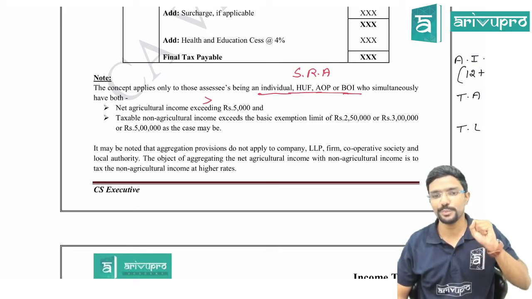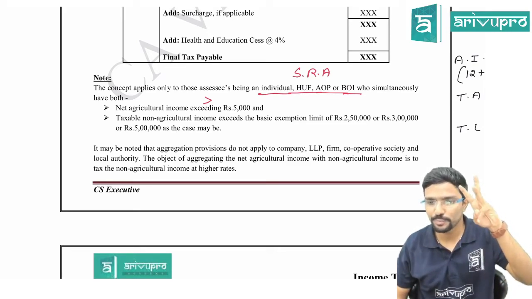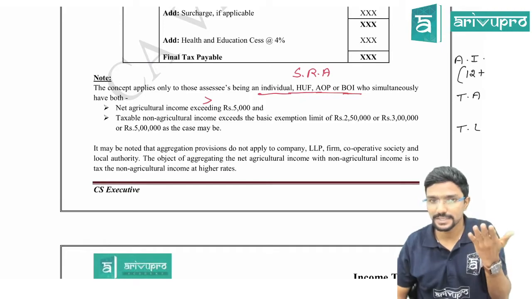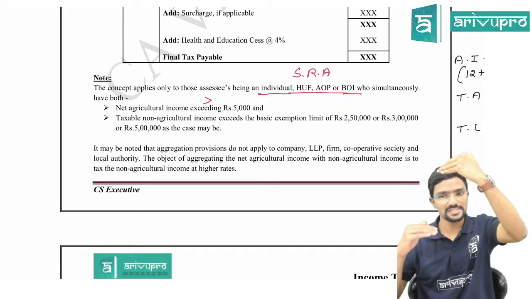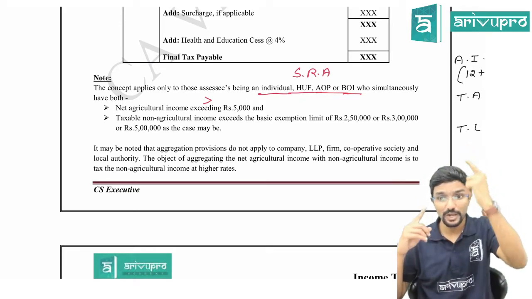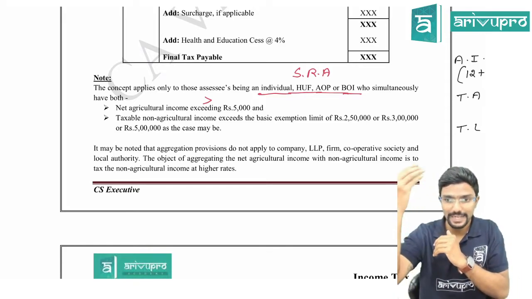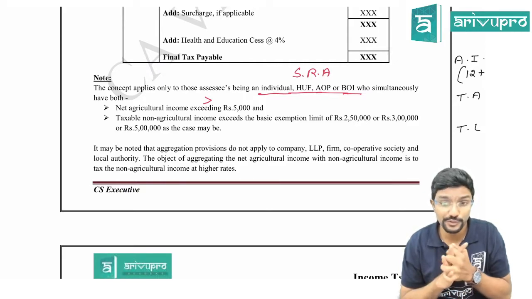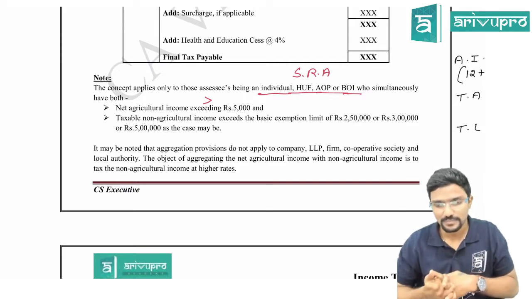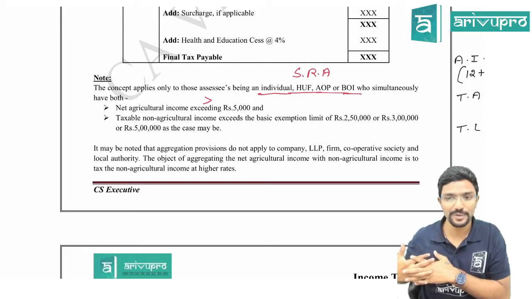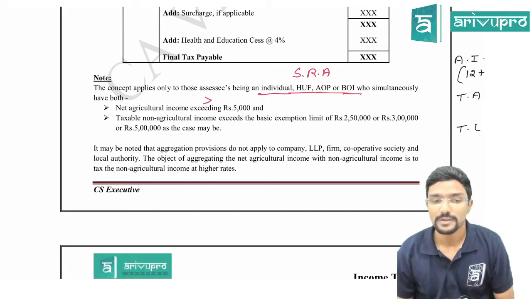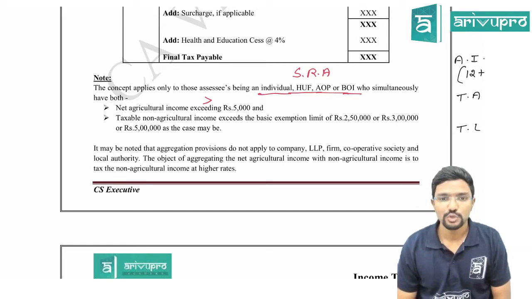First of all, you should be an individual, HUF, AOP or BOI. Only in this case it is applicable. Plus, you should have agriculture income. Net agriculture income means your revenue minus expenses, guys. We know income means sales minus expenses. Be careful with that, because sometimes they will try to confuse you by giving sales. If you straight away take it as income, it will be wrong. I guess we did one problem on that also. So your net agriculture income should be more than 5,000.